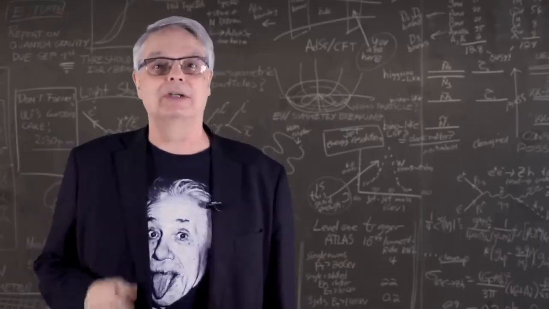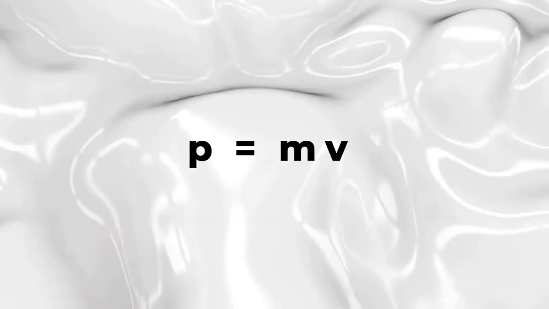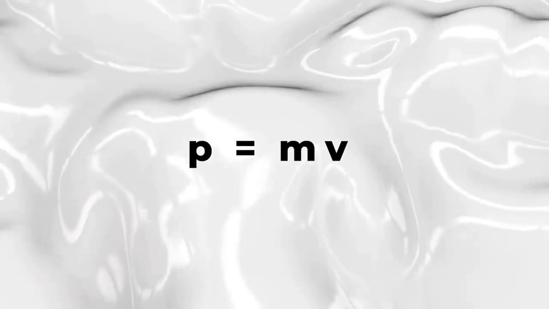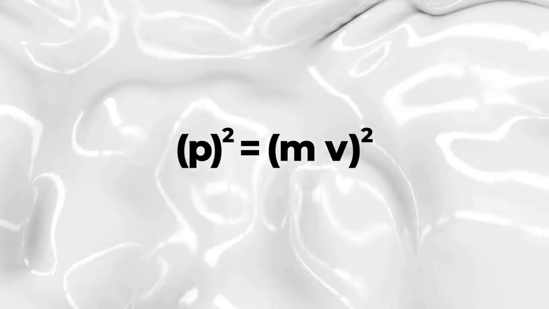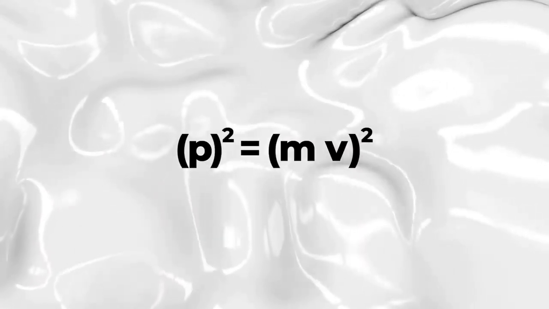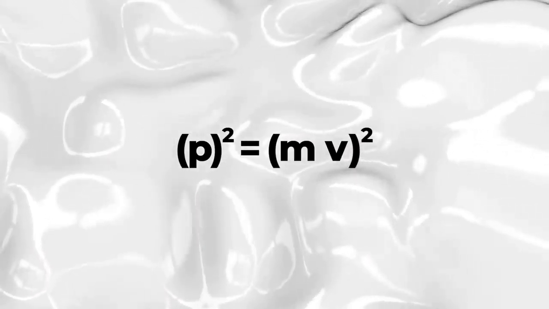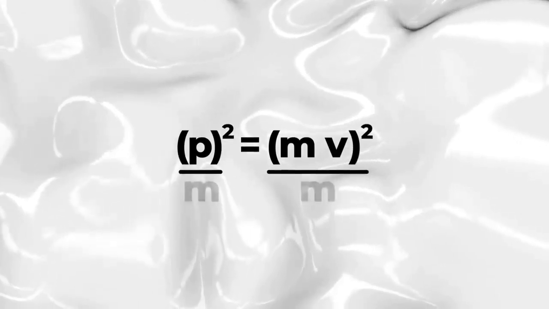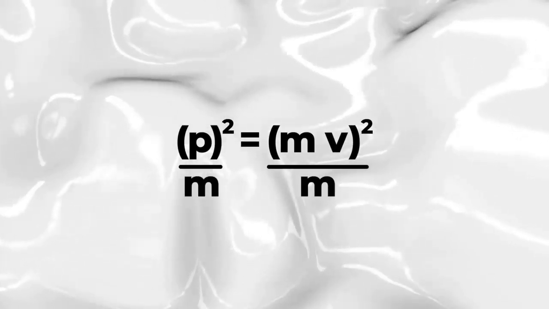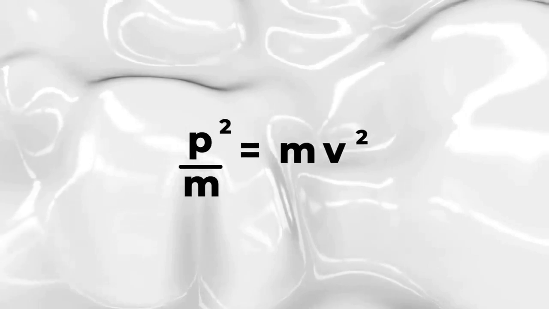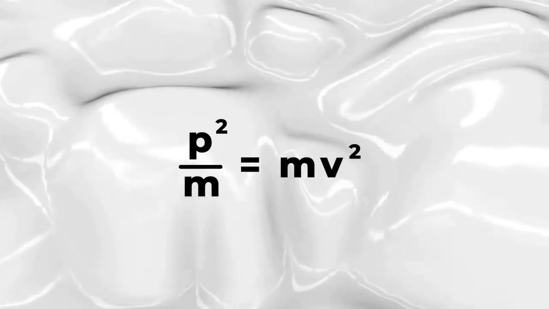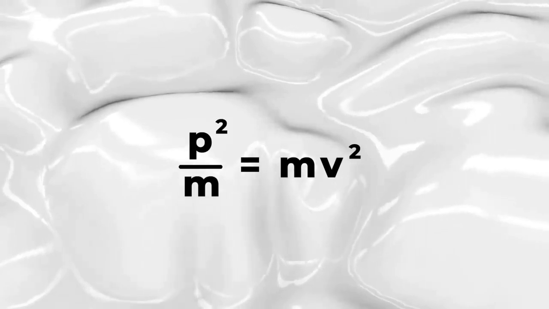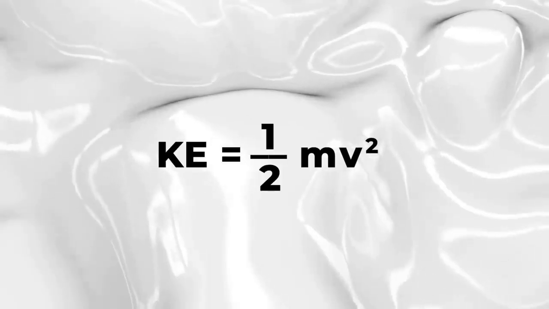Now let me show you how kinetic energy and momentum are related. Let's start with the momentum equation, P equals mv. Now square both sides. You get P squared equals m squared v squared. So far so good, right? Now, divide both sides by m. On the right-hand side, the bottom m cancels one of the top m's, and you get P squared divided by m equals mv squared, which should remind you of something, specifically the kinetic energy equation.